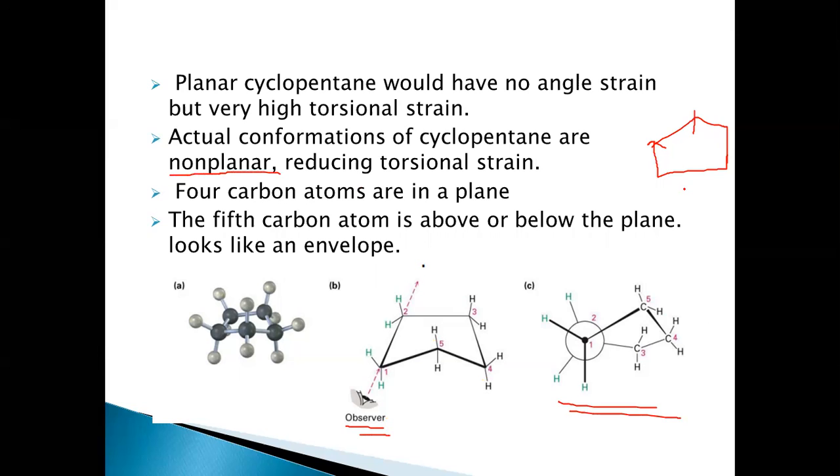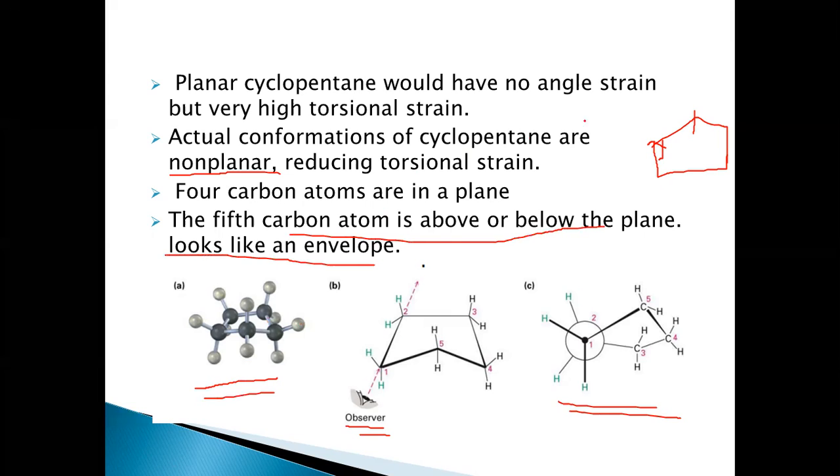So it has no angle strain according to Baeyer's theory, but in order to relieve the torsional strain, it assumes this non-planar conformation where the fifth carbon atom is above and below the plane. It looks like an envelope here.